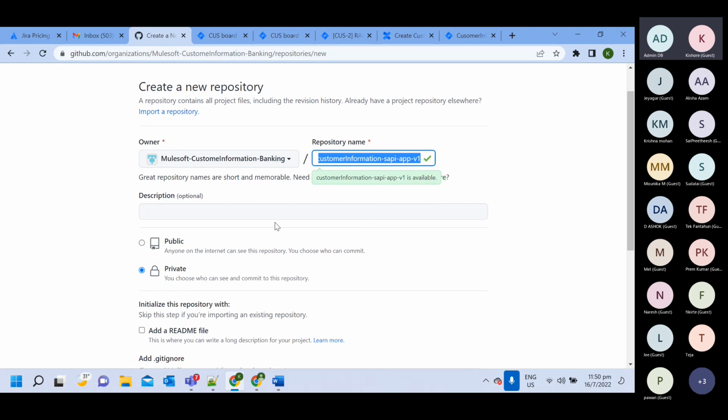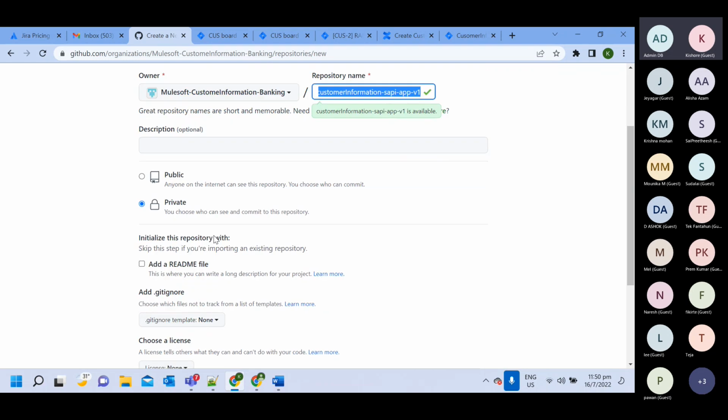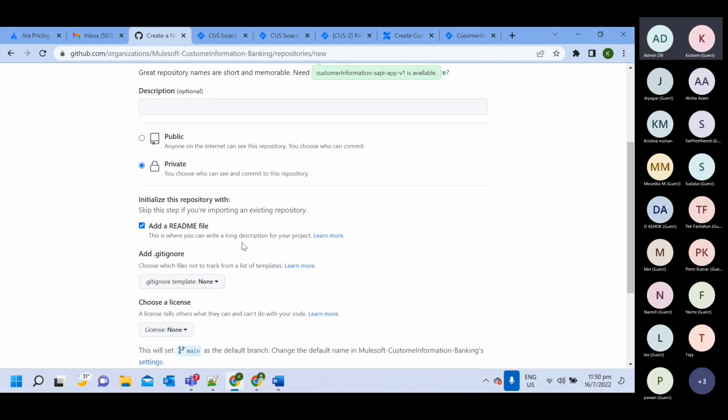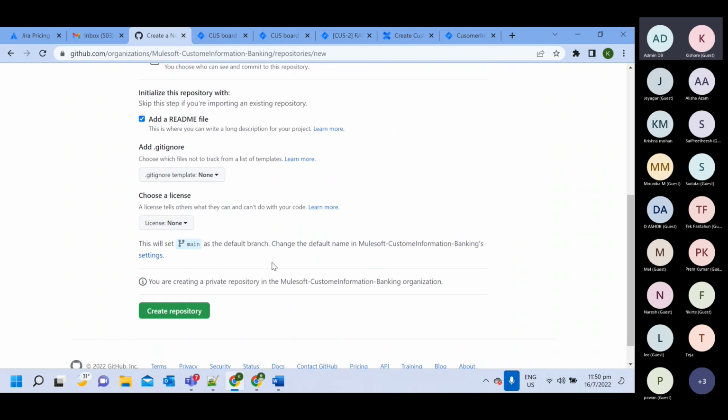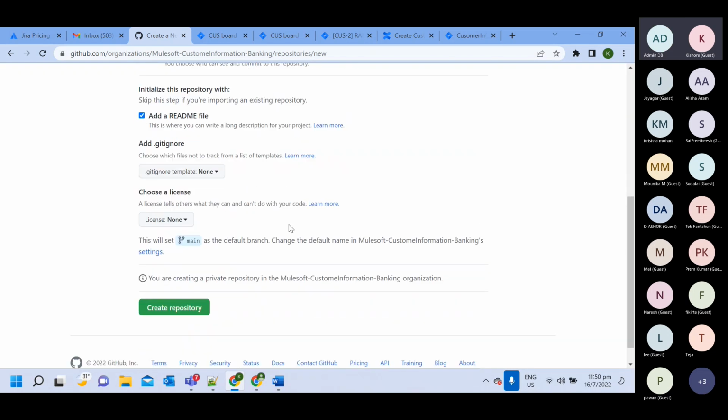You should give versioning, so in future, if there are more versions, it will be easy to maintain. This will be a private repository. Add a readme file. Template I will not add. We don't need any license. And then, okay, this repository branch name is main at this point. I will change it from main to master. I will show you how to do it. Mostly you will see master, then develop, then SIT like that. Main repository you will not see. A few projects maintain the name as main also, but mostly you will see master. Okay, so first let me create this repository.